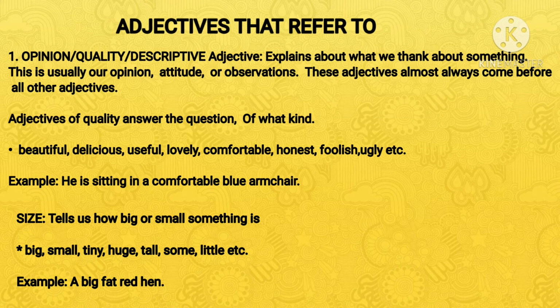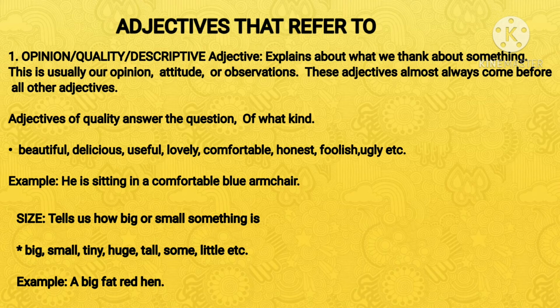Here, in the example of opinion, he is sitting in a comfortable blue chair. Comfortable is my opinion or observation. The armchair looks comfortable. The armchair is also blue in color. Here we have two adjectives. The order is comfortable blue armchair because opinion, comfortable, is before color, blue.